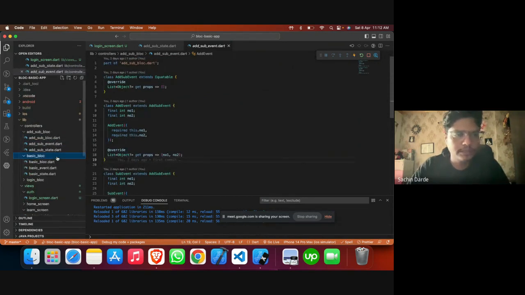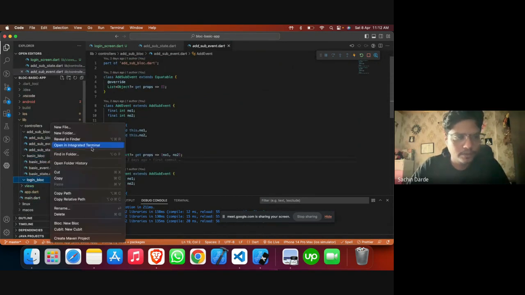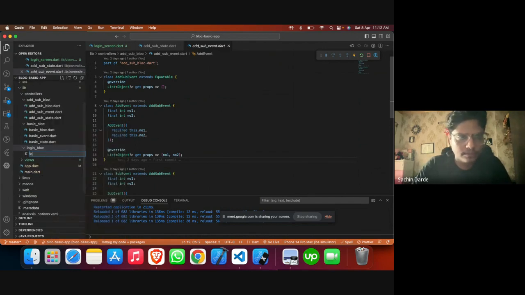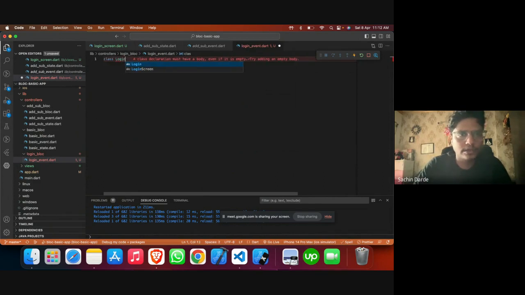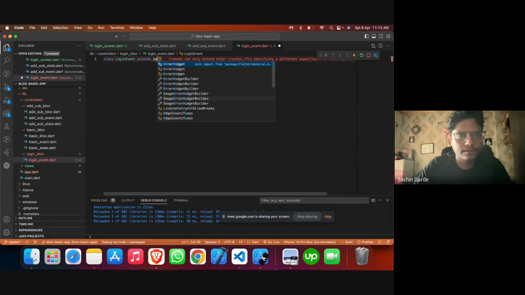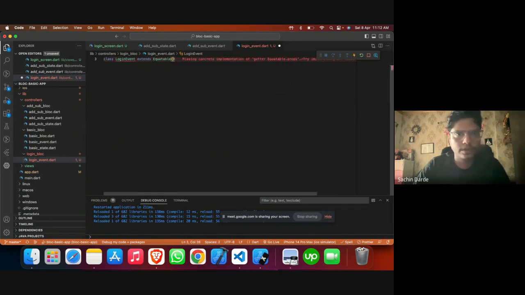So let's do the same thing here. Let me create login underscore event first. Okay, so simply we'll create a login event class which extends equatable.